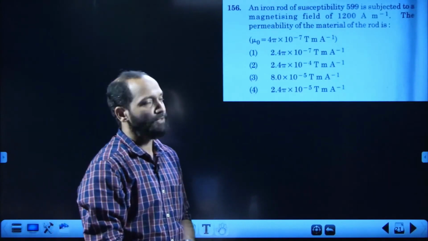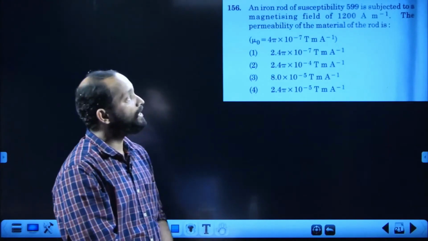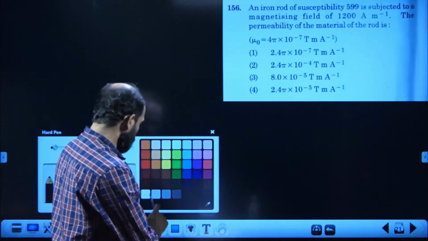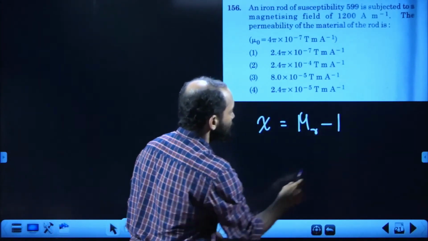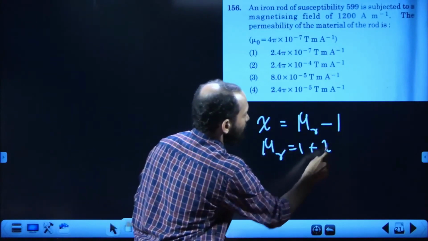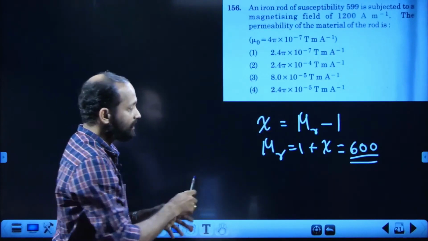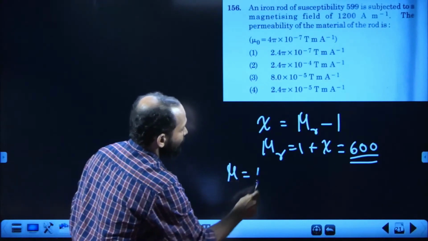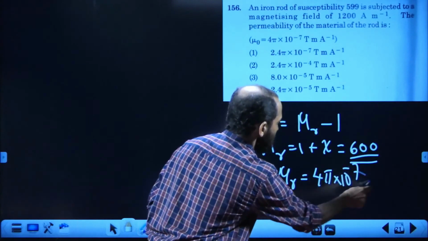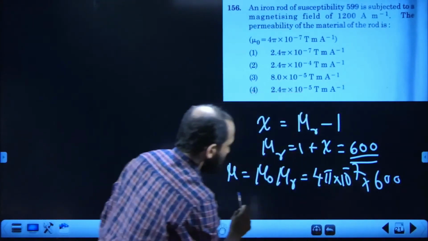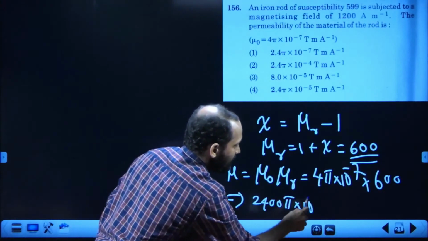An iron rod of susceptibility 599 is subjected to a magnetizing field of 1200 ampere per meter. What is the permeability of the material of the rod? We have learned that the susceptibility chi is equal to mu r minus 1. So mu r is equal to 1 plus chi, that is 599 plus 1, so 600. Then the permeability mu is nothing but mu naught mu r. Mu naught is 4 pi into 10 power minus 7 multiplied by 600. Then the answer should be 600 into 4 is 2400 pi multiplied by 10 power minus 7.